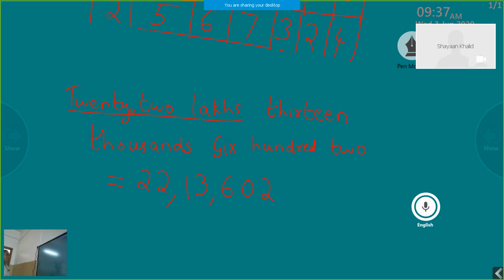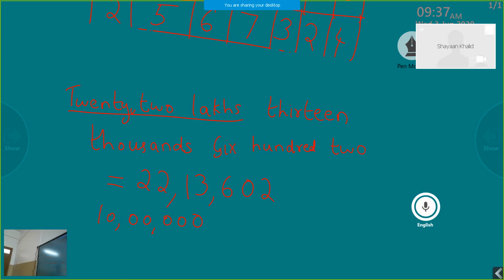Now, is that clear? 22 lakh 13,602. Now, how will you read the smallest 7-digit number? Which is the smallest 7-digit number? 1 0 0 0 0 0 0.